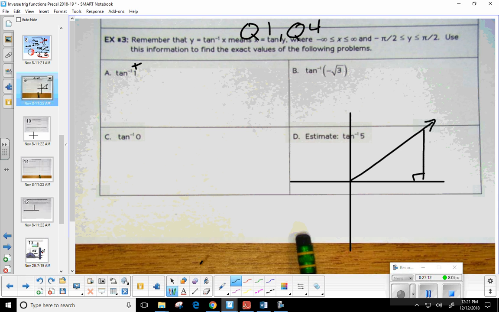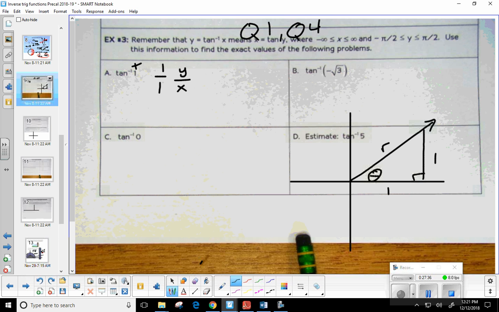Connect it to the x-axis, just like we always do. Well, how would I turn 1 into a fraction? So 1 over 1, right? And remember, we said that tangent is always opposite over adjacent. So that's y over x. So I know this is 1. I know this is 1. Let's go ahead and figure out what the radius is.